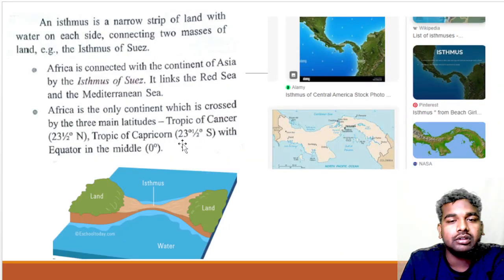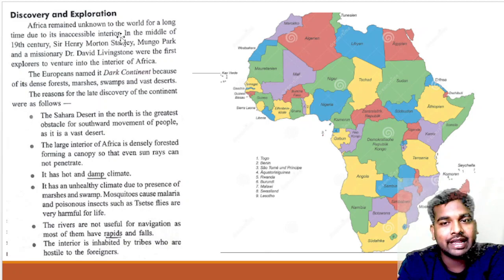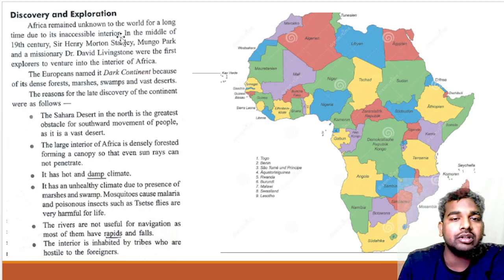Okay, now the next topic is about discoveries and exploration. Africa remained unknown to the world for a long time due to its inaccessible interior. Since Africa lies in the tropical zone, it gets water throughout the year, and you can say evergreen forests are there. It remained unknown because of its inaccessible interior, meaning people were not able to enter into it.